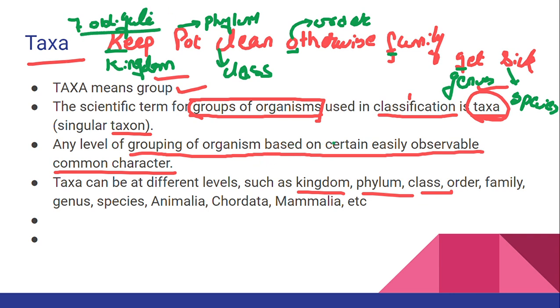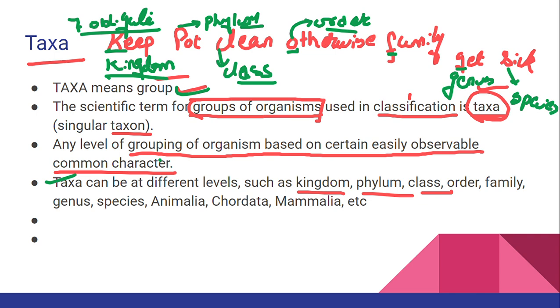So what is the example of taxa? Taxa is what? Class, group. So kingdom is nothing but a group. Phylum is nothing but a group. Class is nothing but a group. Order is nothing but a group. These all are groups of organisms. So we have given one word, that is taxa.